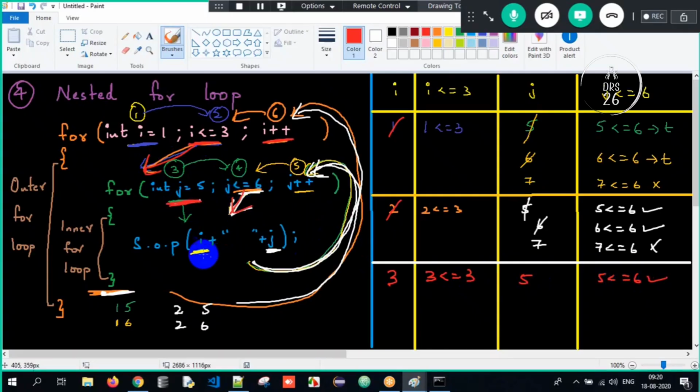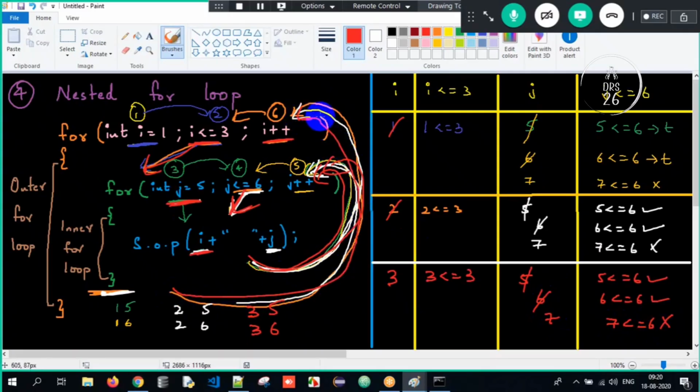Yes. Control comes inside. The I value is 3. The j value is 5. Again goes back. j plus plus. It will become 6. Is 6 lesser than or equal to 6? Yes. Control comes inside. 3, 6. Goes back. The j value will become 7. Is 7 lesser than or equal to 6? No. Stop it. Control will come back. Again it will go back. I plus plus, meaning it will now get incremented to 4. Is 4 lesser than or equal to 3? No, stop it. And I have got this expected output.